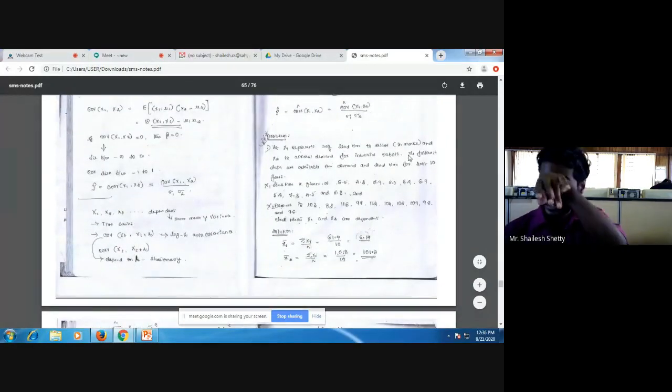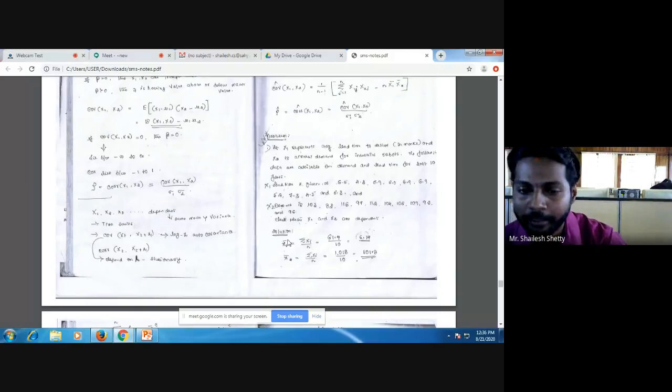I'll tell you this. You can see here lead time and demand. This is x1 and this is x2. How to solve this? First, you have to find the mean value of x1. Add all of these and divide by the number of values: 1, 2, 3, 4, 5, 6, 7, 8, 9, 10.